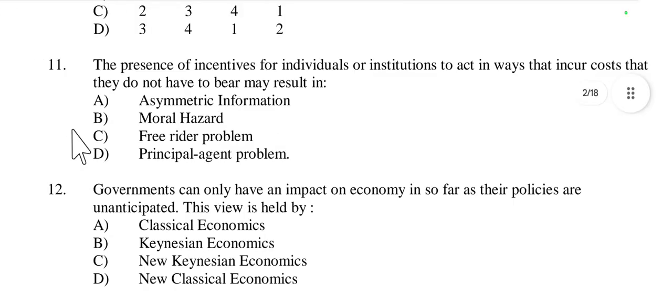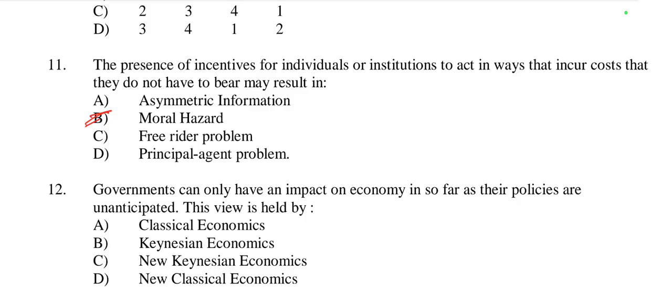Then question number 11, the presence of incentives for individuals or institutions to act in ways that incur cost that they do not have to bear may result in asymmetric information, moral hazard, free rider problem, or principal agent problem. It is related with moral hazard, because moral hazard occurs when individuals or institutions have incentives to take risks because they do not bear the full consequences of their actions.